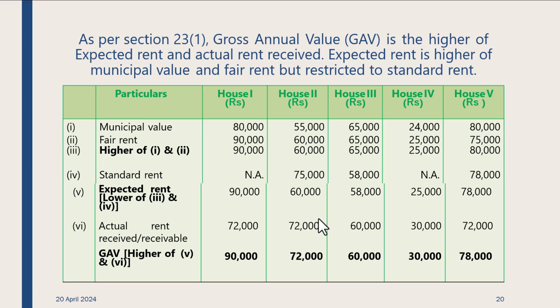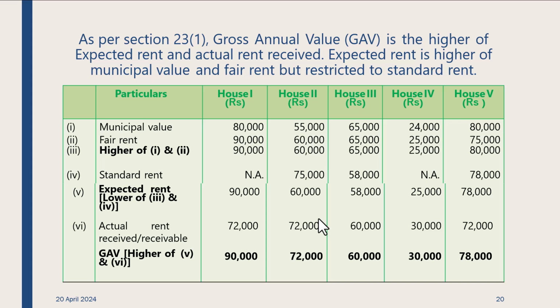Just look at the top. Kishore, can you read as per section 23 gross annual value? As per section 23, gross annual value is the higher of the expected rent and actual rent received. Expected rent is the higher of municipal value and fair rent, but restricted to standard rent. So we have applied this section and tried to find out what should be the value at which the person has to pay tax. Is that okay?